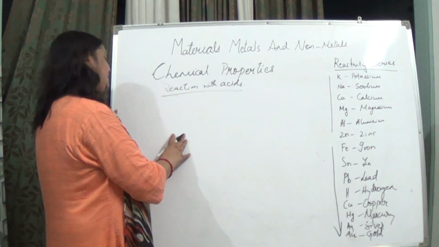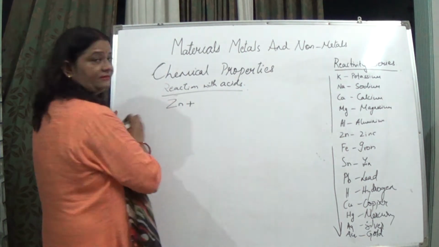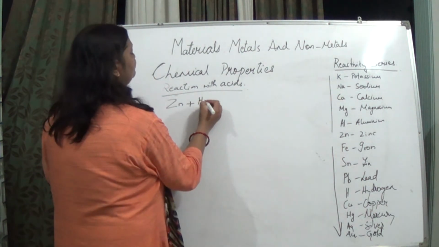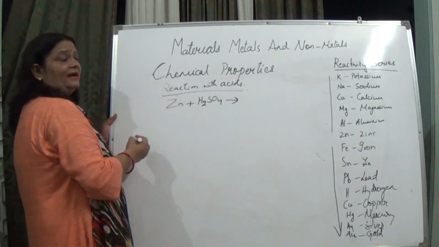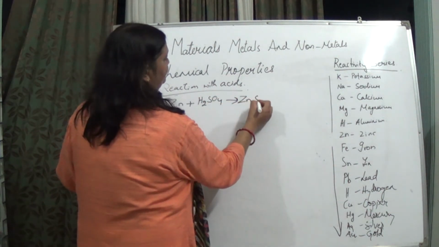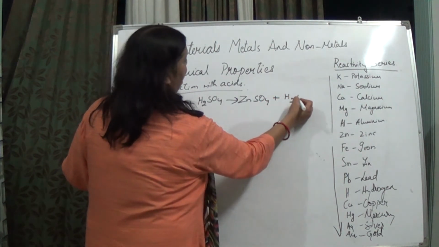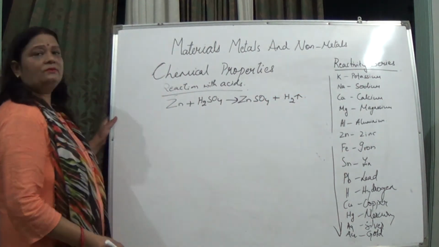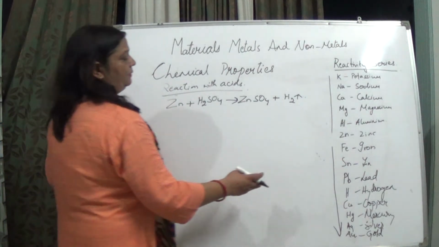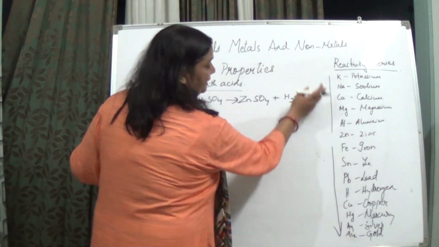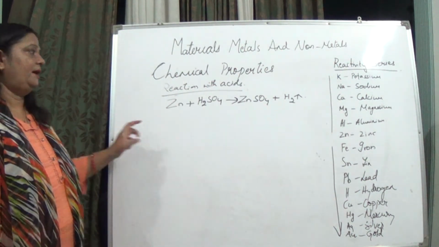For example, if we take zinc and dilute sulfuric acid, H2SO4, we get ZnSO4 plus H2 released. Likewise, any reactive metal that comes above hydrogen in the reactivity series will give out hydrogen gas.